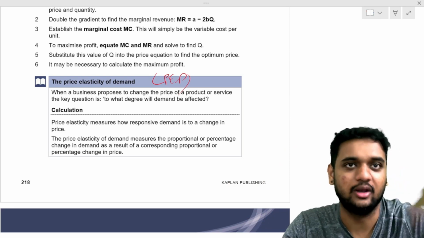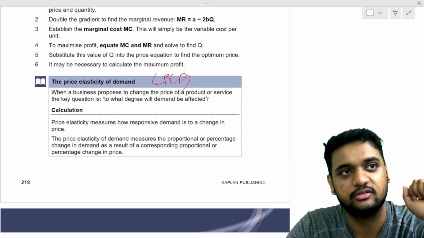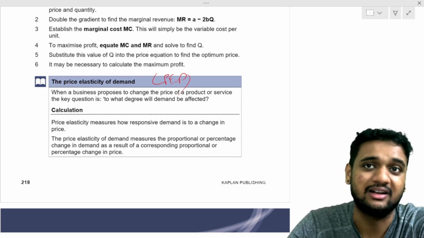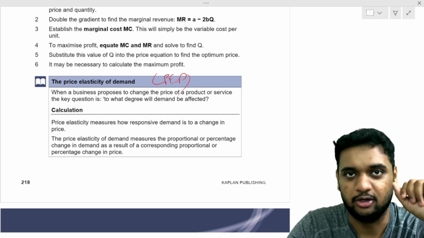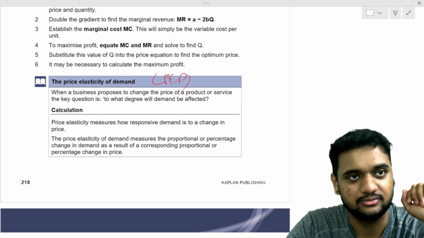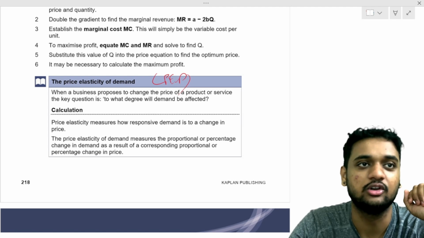It should work both ways. Not only increase or not only decrease. It should work both ways. That's when you call it perfectly inelastic. Petrol and all is not perfectly inelastic. Medicine, so insulin. They tell insulin is inelastic.